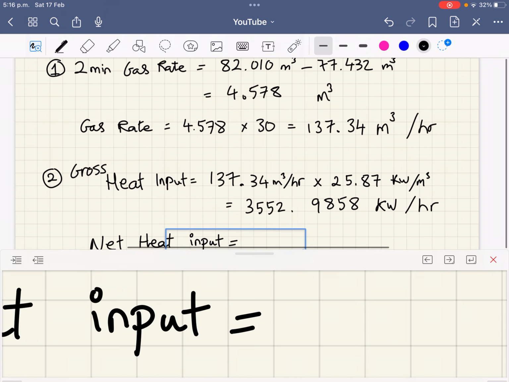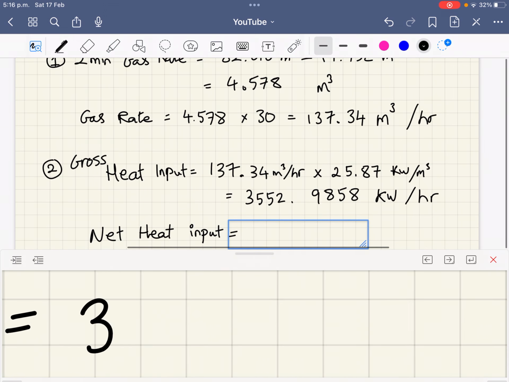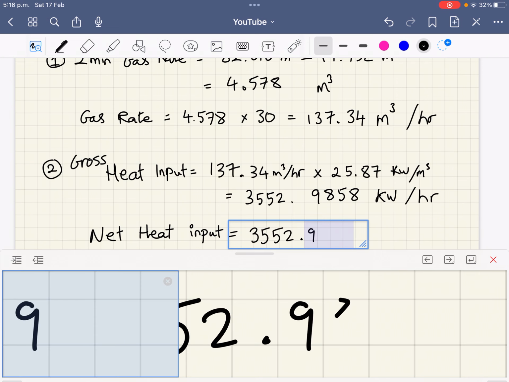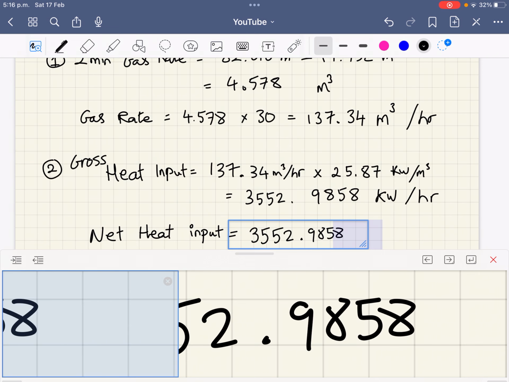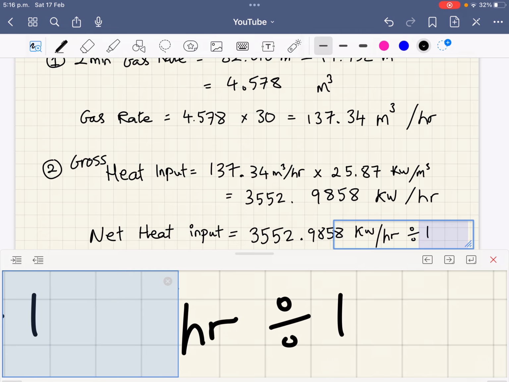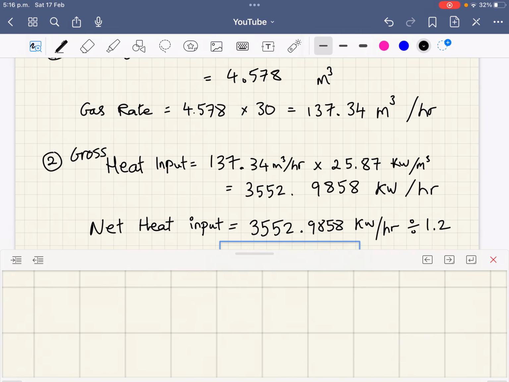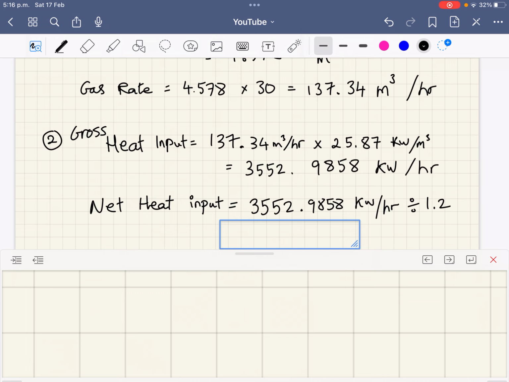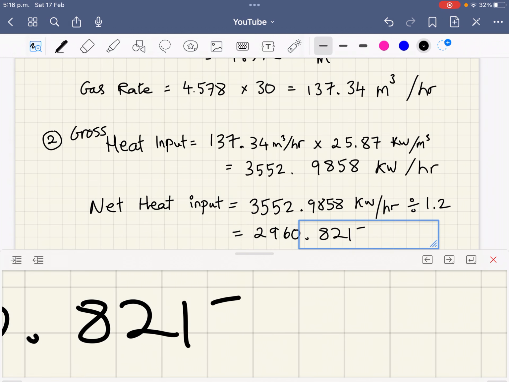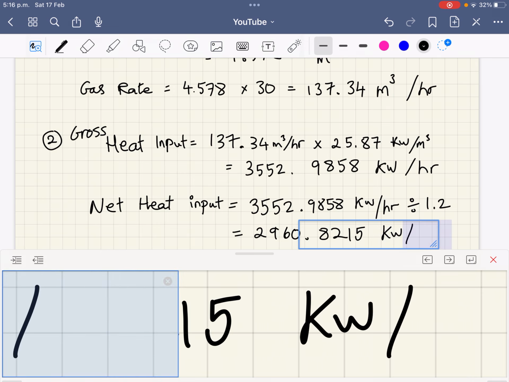So for the LPG, we have to divide by 1.2. Kilowatts per hour divided by 1.2, because it's a liquid petroleum gas, is 2,960.8215 kilowatts per hour.